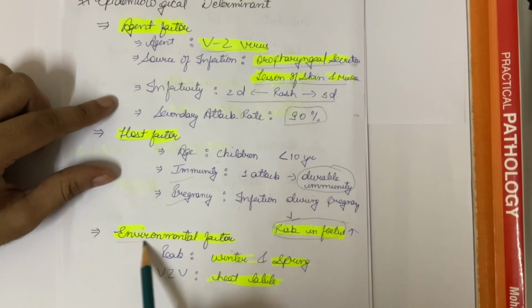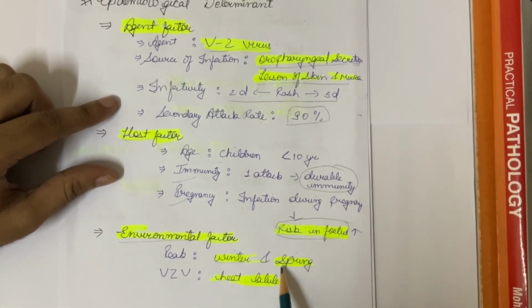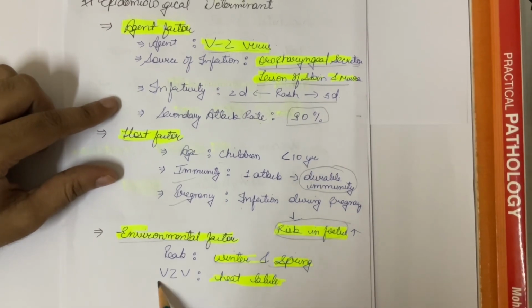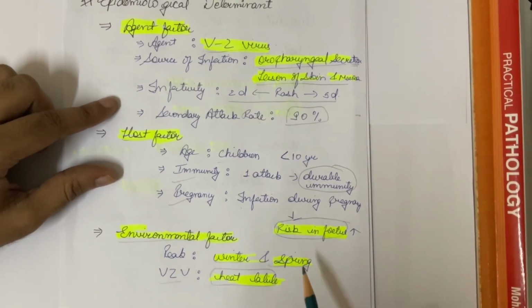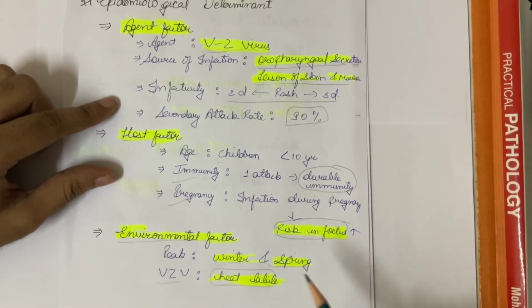Now coming to the environmental factor. The disease will attain its peak during winter and spring mainly, and the virus is also heat labile, which also suggests that the peak will be attained in winter and spring.